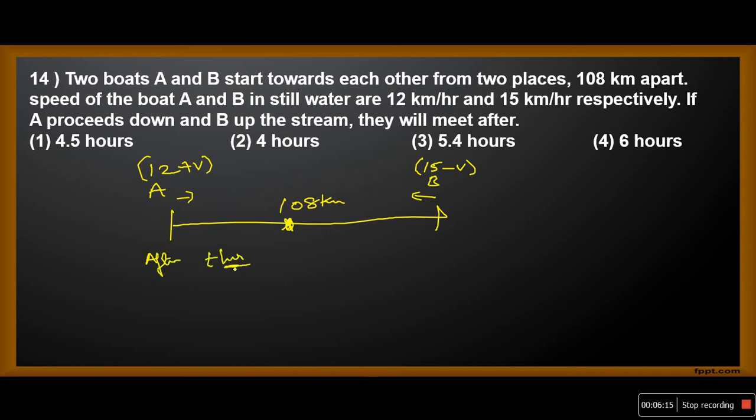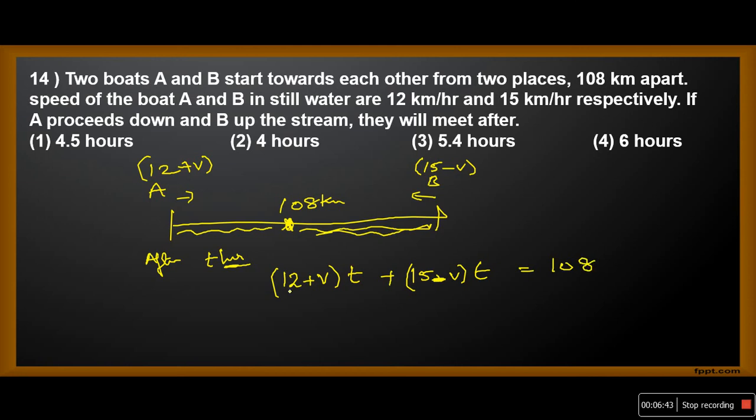What is the distance covered by A in T hours? Because it is moving along with the stream, 12 plus V into T. This is the distance covered by A. Similarly, plus the distance covered by B, 15 minus V, the same time T. This is the distance covered by B, and the sum equals the total distance, 108 kilometers.